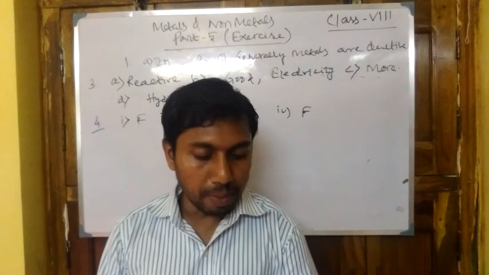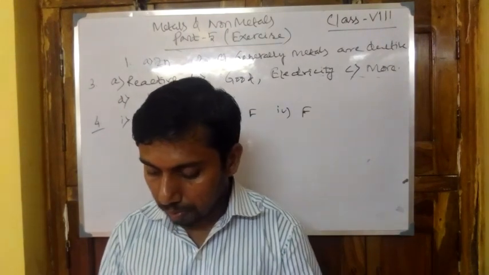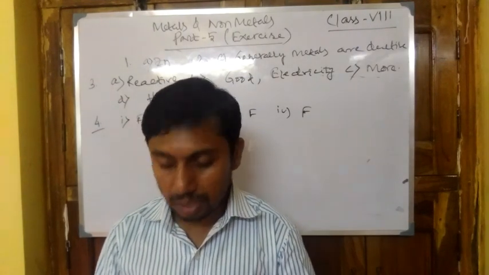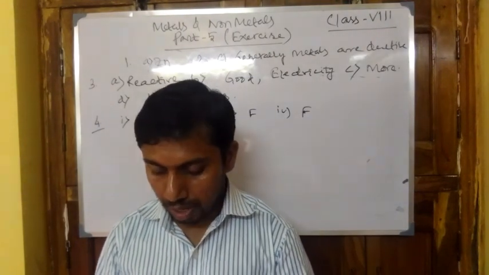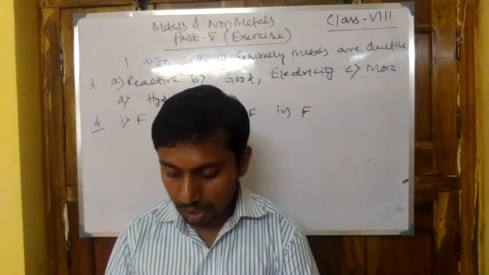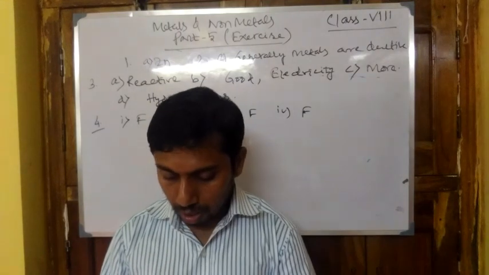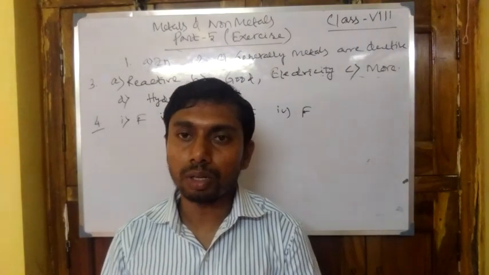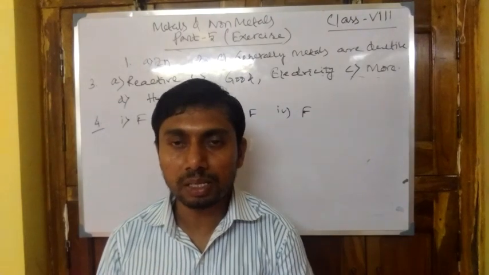Third one is malleability. Metals can be beaten into thin sheets, but non-metals cannot. Ductility: metals can be drawn into wires, but non-metals cannot. Conduction of heat and electricity: metals are good conductors of heat and electricity, but non-metals are not.